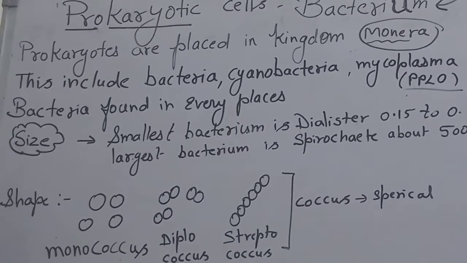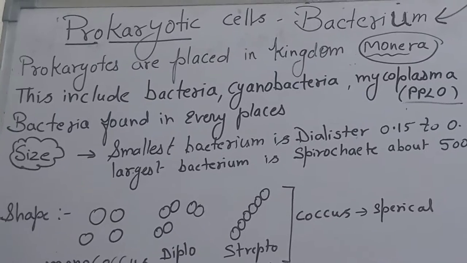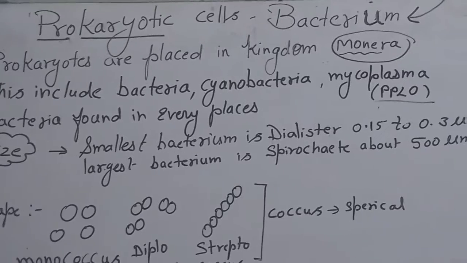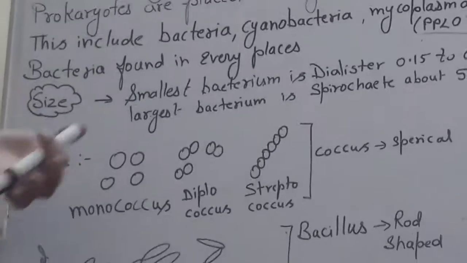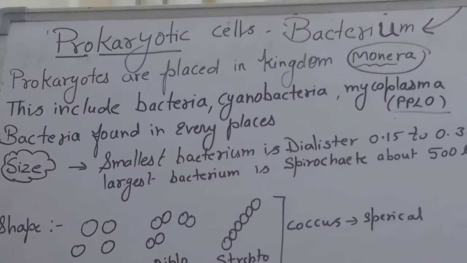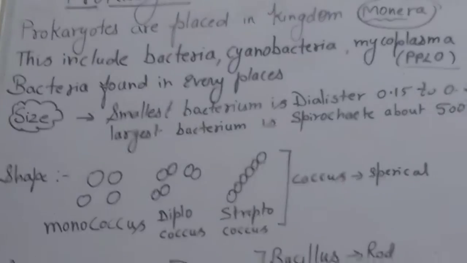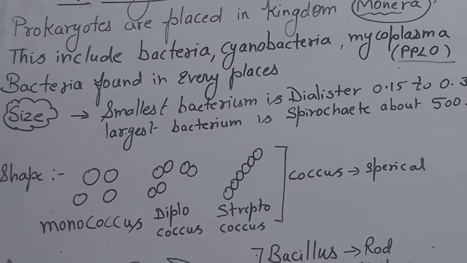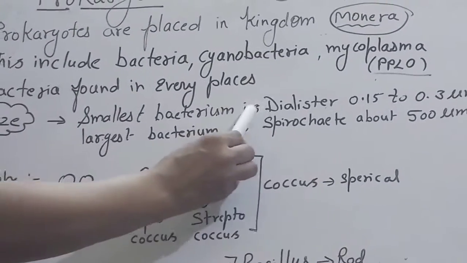Thermophilic bacteria are found in very extreme conditions, very high temperature. Some bacteria can be found in extreme environments, with either very high or very low temperature. So in short, we can say bacteria are found in every place. The size of bacteria is variable. Some are spherical, some are rod shaped. This topic can come in your 2 marks to 3 marks questions.